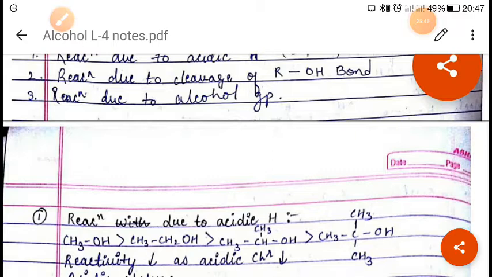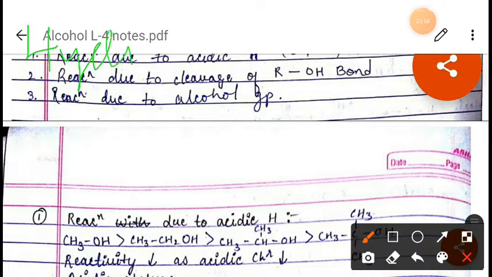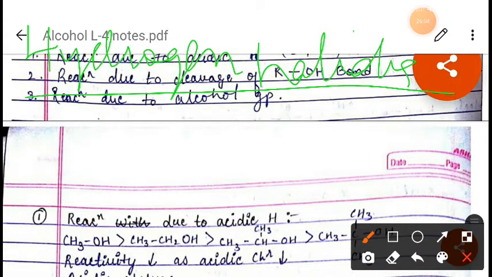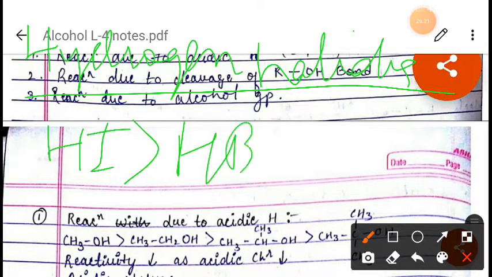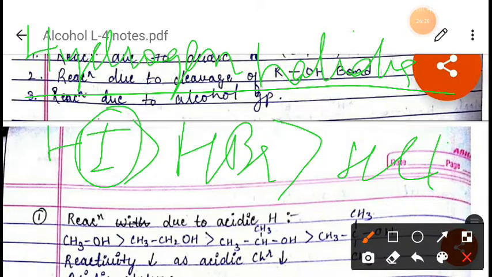Now next we will see reaction with hydrogen halide. When we talk about the reaction of hydrogen halide, alcohol reacts with hydrogen halide to form haloalkanes, or alkyl halide. And when you see the order of reactivity, HI will be more reactive than HBr, which is more reactive than HCl. Why is it like this? Because I negative is a better nucleophile than Br negative and Cl negative and so on, right?